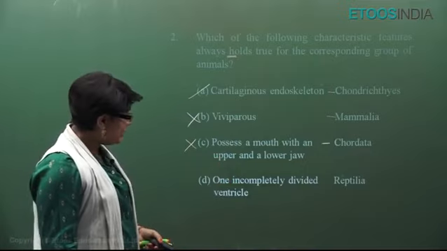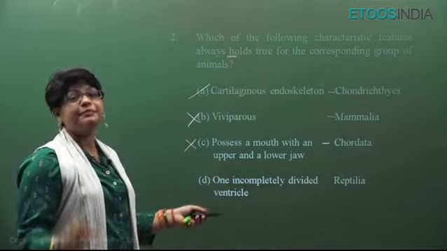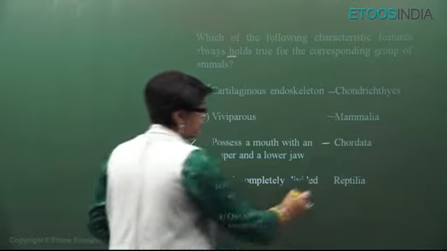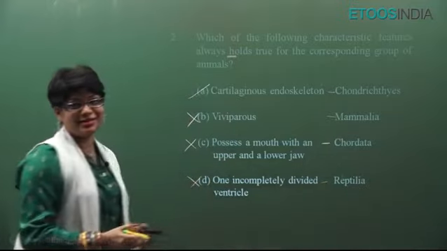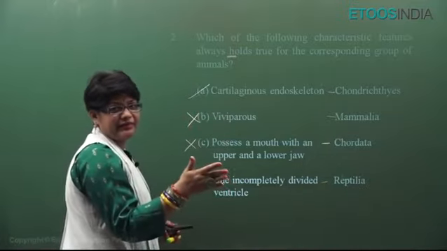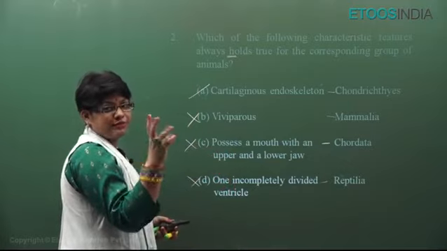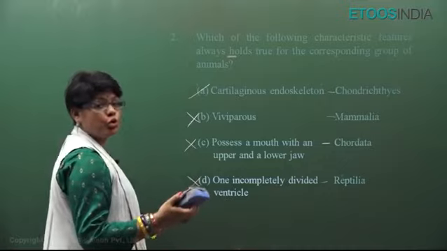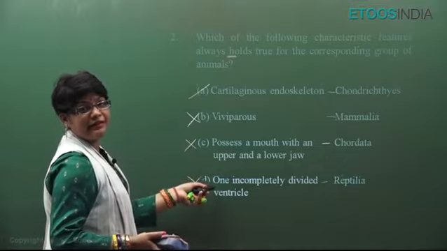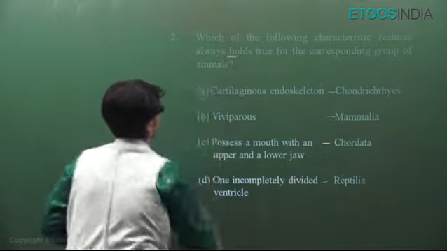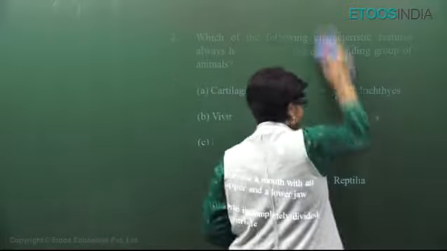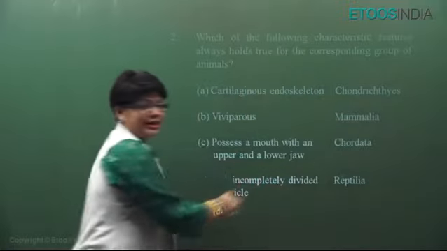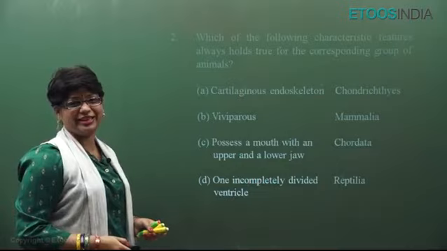One incompletely divided ventricle, that means 3-chambered heart, is found in Reptilia, not always. Crocodile is an example. They have a completely divided ventricle. So they have 4 chambers, 2 atria and 2 ventricles. Whereas in all other reptiles, they have 2 atria and a single ventricle with an incomplete division. So it is still single. So yes, there is an exception. So the option that always holds true is option A.